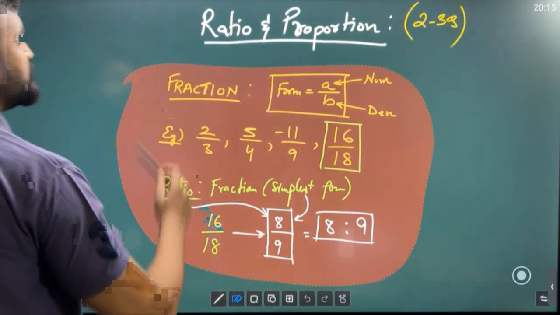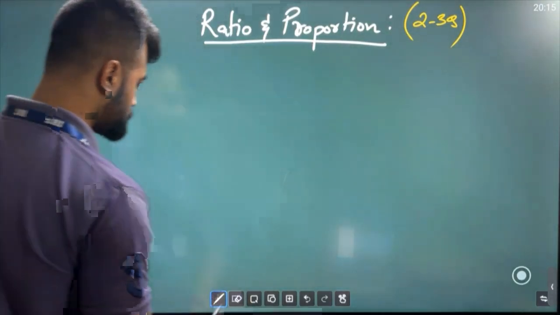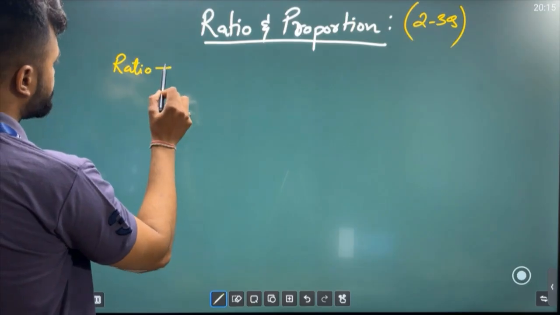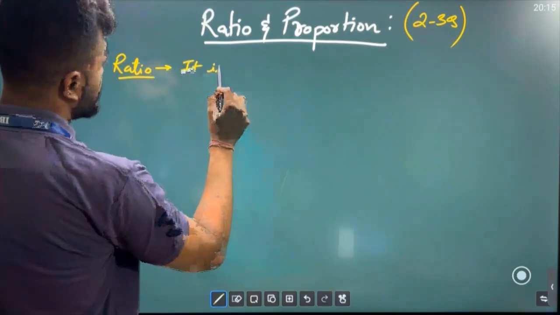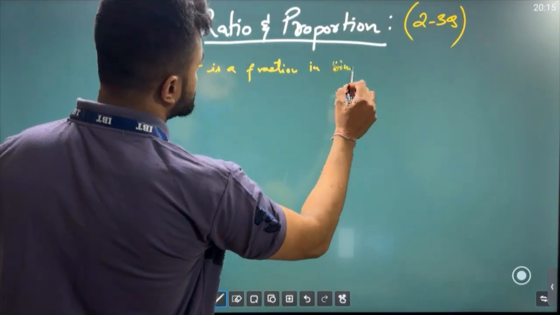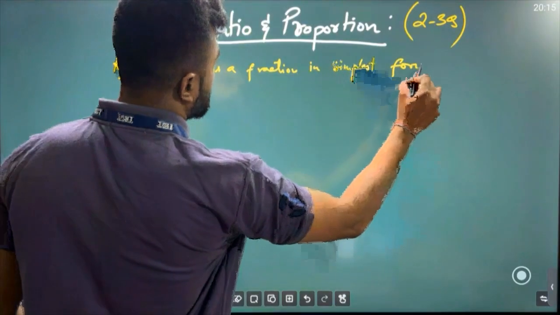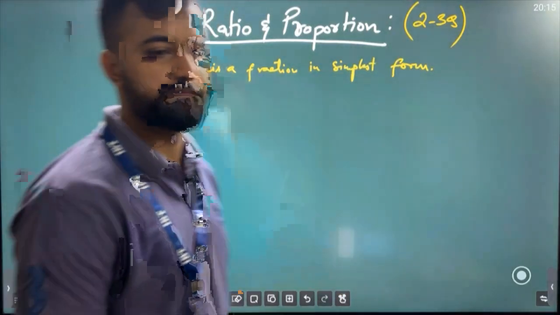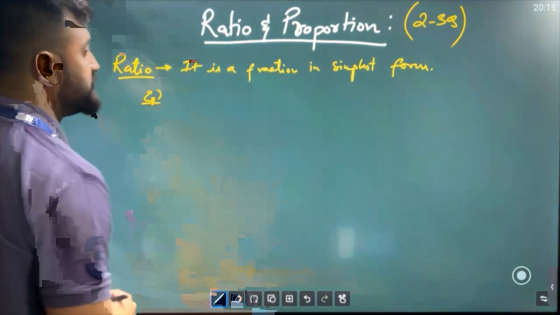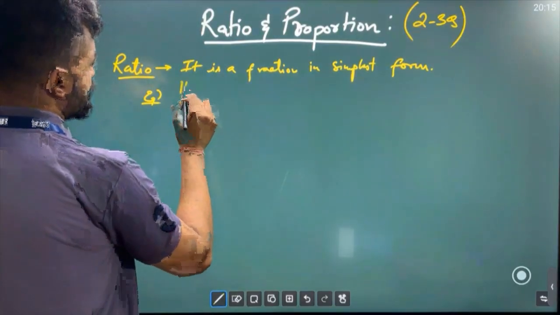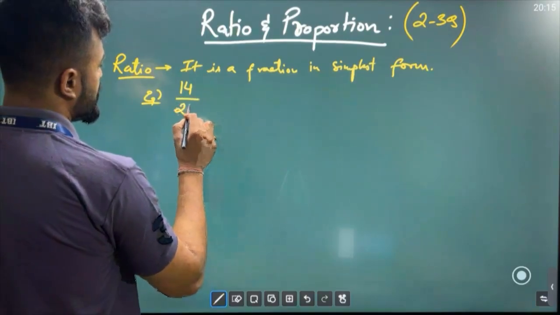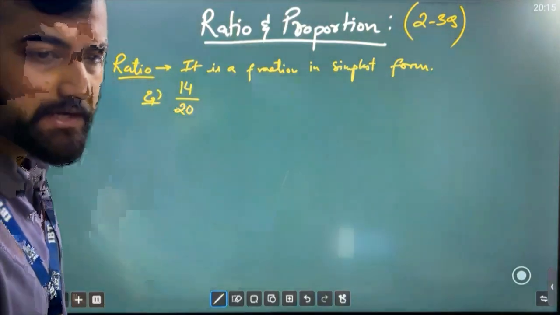Okay, this was just the basic concept. So generally, what is a ratio? A ratio is a fraction in simplest form. For example, suppose I write a ratio like 14 divided by 20. Clear?